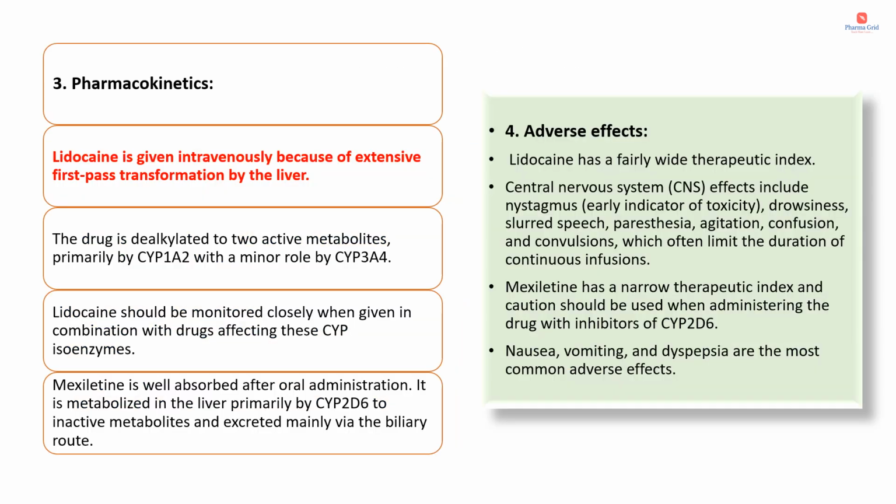Then regarding the pharmacokinetics of class 1B antiarrhythmic drugs, lidocaine, also known as lignocaine, is orally not effective because of extensive first pass metabolism. So this drug is mainly given through the intravenous route because of the extensive first pass biotransformation by the liver. The drug is dealkylated to two active metabolites, primarily by CYP1A2 with a minor role by CYP3A4.